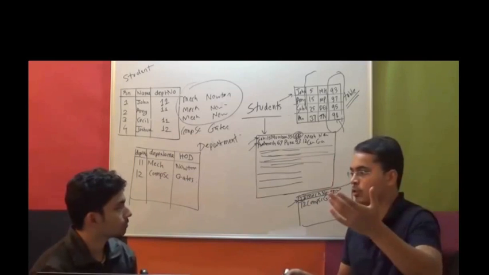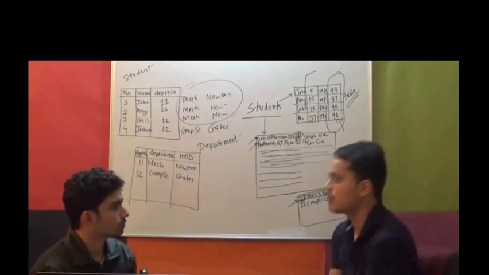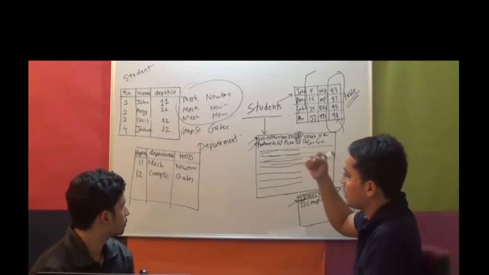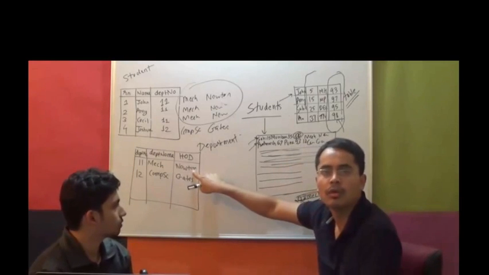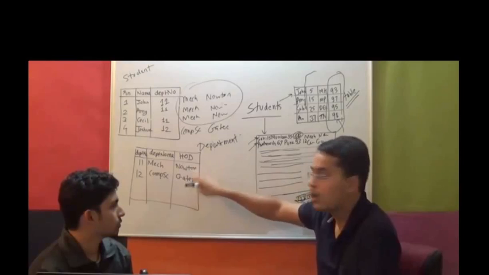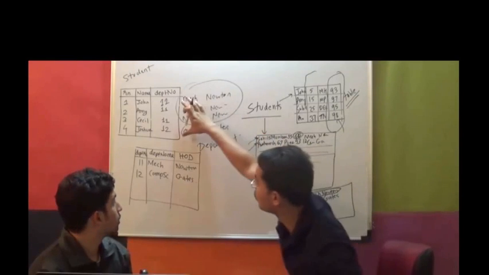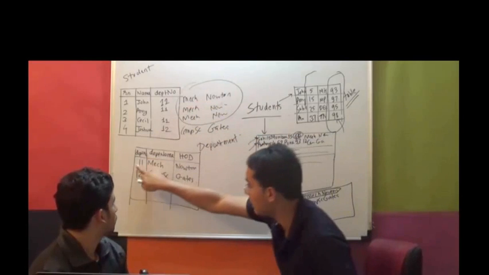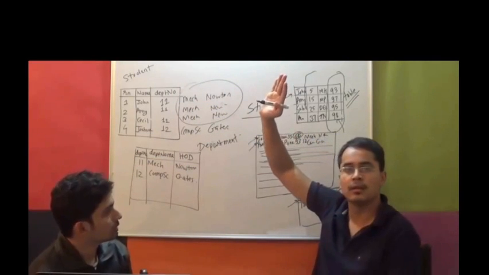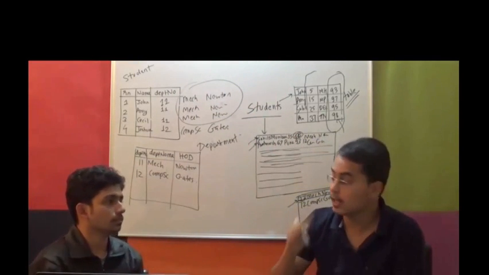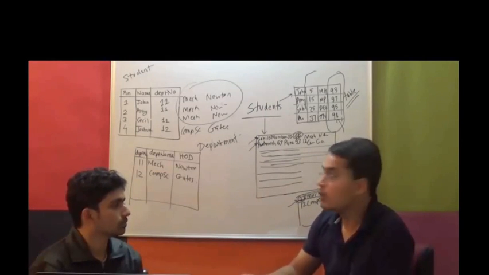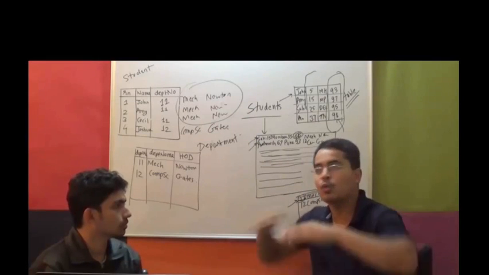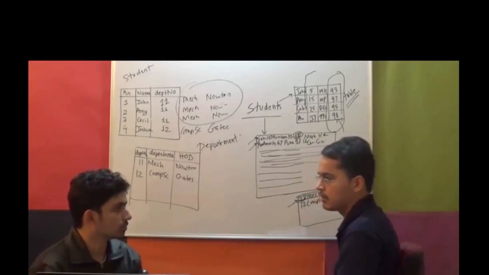And you will say, okay, I'm pursuing my engineering from the mechanical department. Where's the mechanical department? Mechanical department is no more, right? So if I delete this row from the table, automatically all the rows in this student table where the department number value is 11 will get deleted. So data remains in a consistent state basically. You will not find any student belonging to that now defunct mechanical department, right?